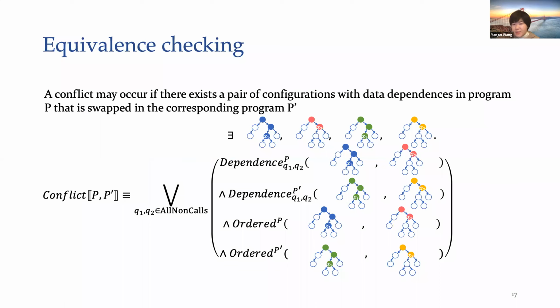With a given mapping, to guarantee the equivalence of original program P and transformed program P prime, it is sufficient to make sure that the transformed program P prime does not swap any pair of ordered configurations in the corresponding original program P with data dependence.